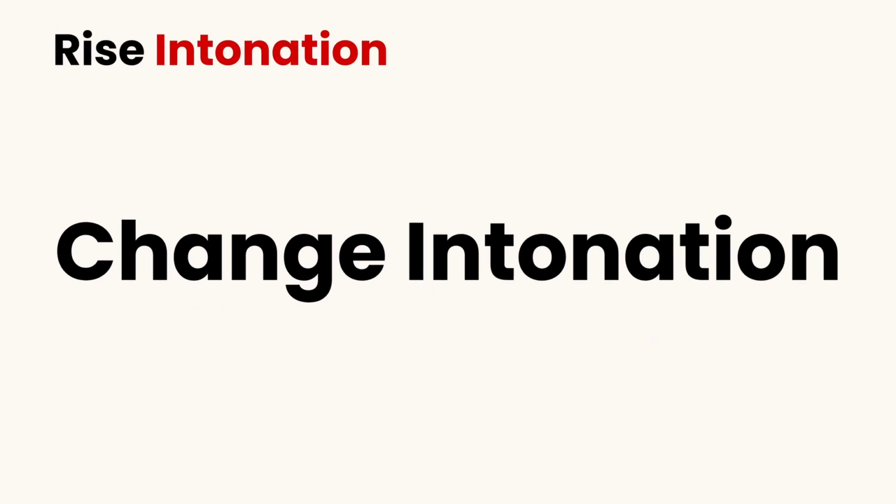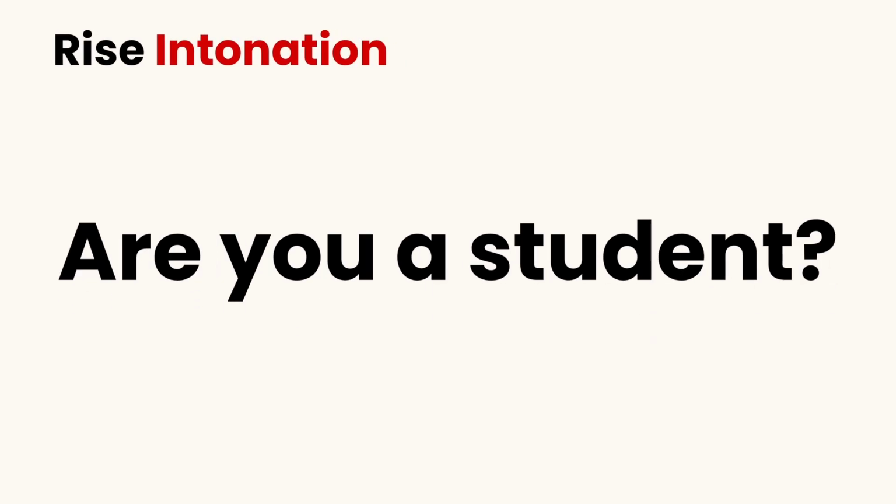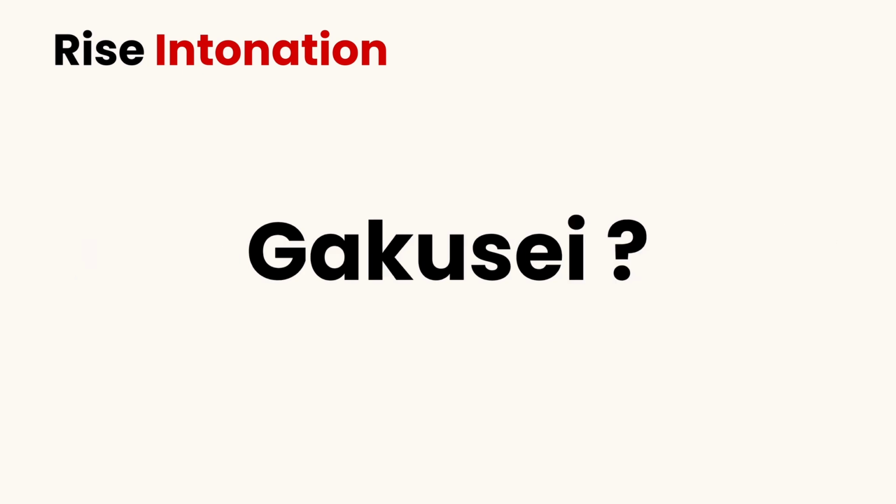Now, what about casual questions? This is the second way. You can just change your intonation. You don't need to add ka. For example, are you a student in a casual way? 学生? You just raise your voice at the end. It's very similar to English. If you are asking your friend, you might say, water or tea? Same idea. So in both formal and casual Japanese, you don't need to change the word order. Just add ka for formal and raise your intonation for casual.